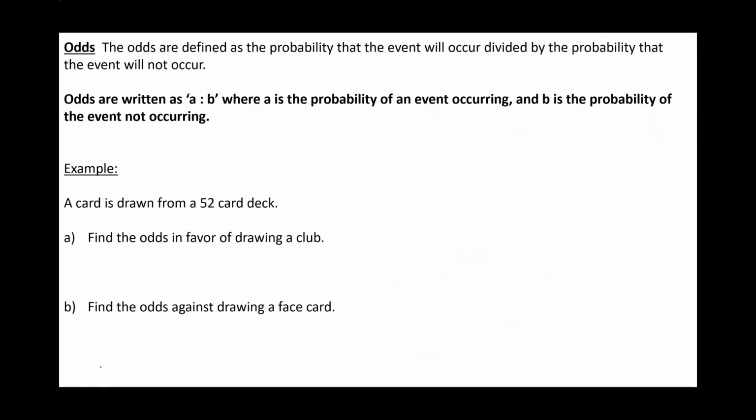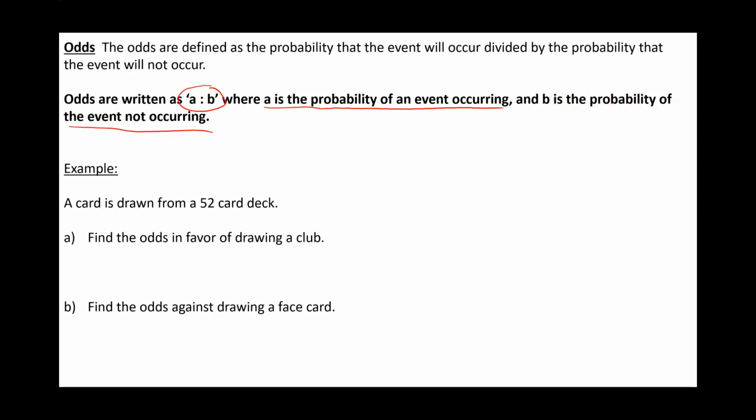Now the last concept is odds. Like when you place a bet in Vegas or whatever, you're playing the odds. Not the same thing as probability. So the odds are given as the ratio of the probability that an event will occur divided by the probability that the event will not occur. So basically, it's a ratio of A to B, where A is a probability of the event occurring and B is a probability of the event not occurring.